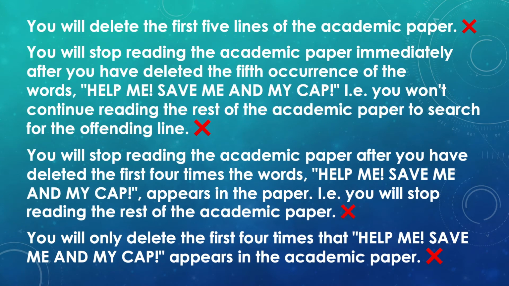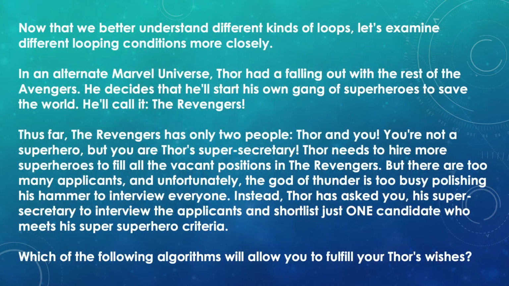Next one: you will only delete the first 4 times that "help me, save me and my cat" appears in the academic papers. Here the option is saying that once you delete the first 4, you can run the loop from start to finish, but you only delete the first 4. Again, this is not true, right? Nowhere in our algorithm does it allow us to do that. So let's move on to the next question.